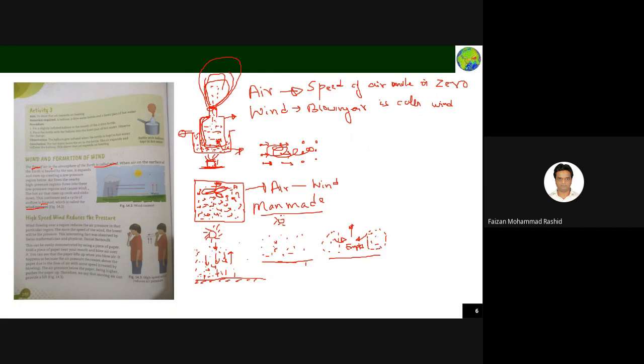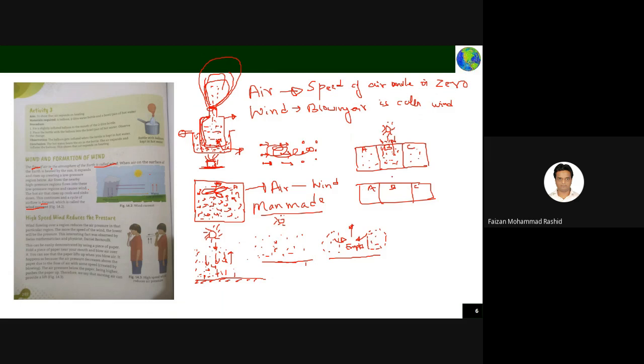I'll give you an example of three rooms in a house, rooms A, B and C, and everywhere air is there. After some time, the sun comes in, maybe through the window of one room, and the air in that room will move up.